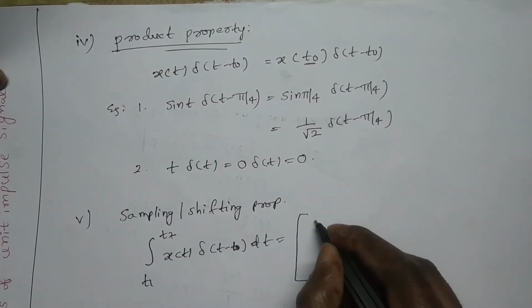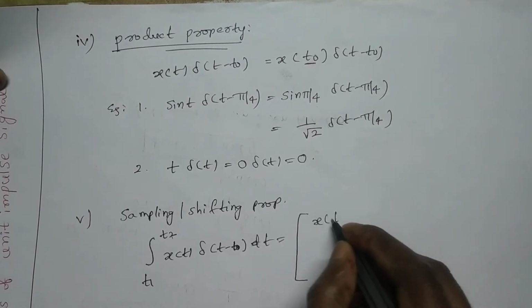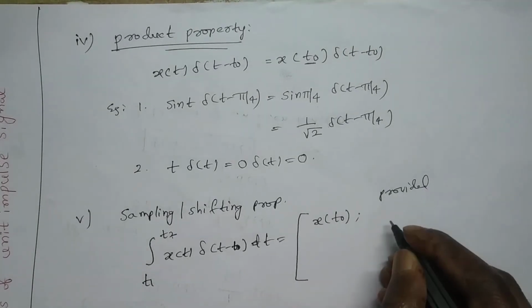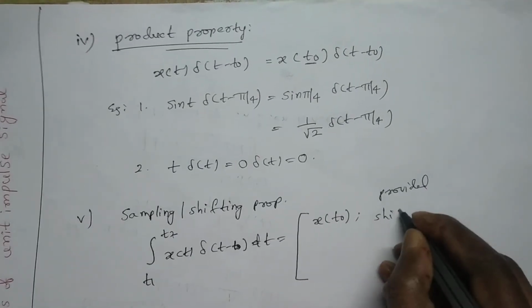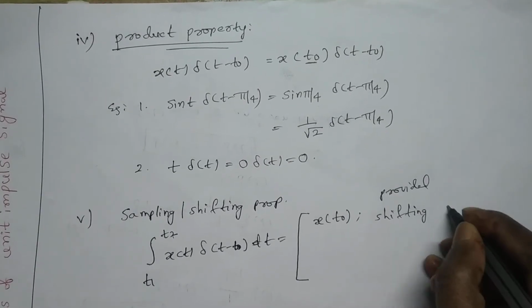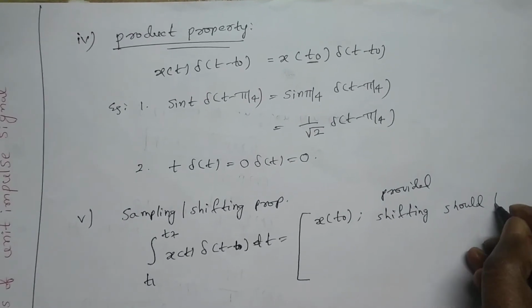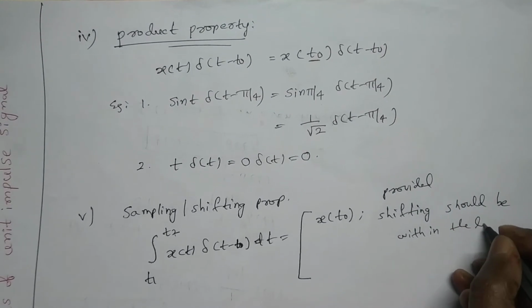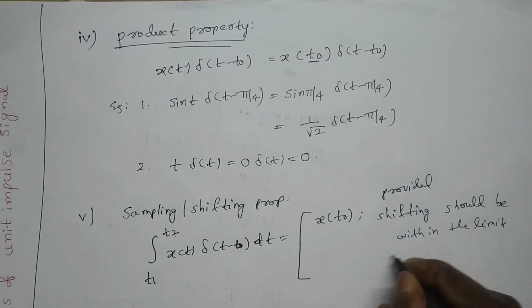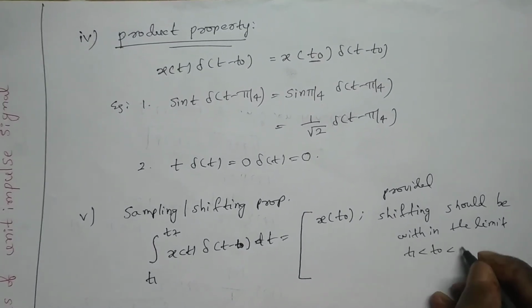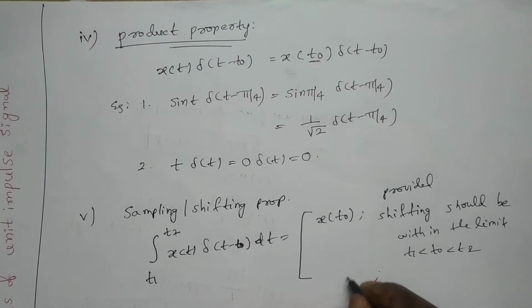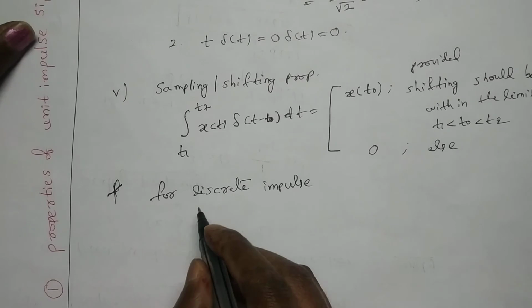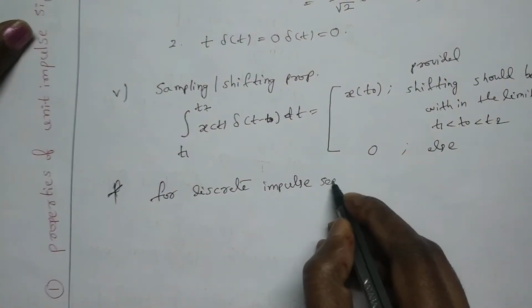Only then can we write x of t at t0, provided that the shifting is within the limits. That means t1 less than t0 less than t2, else 0.